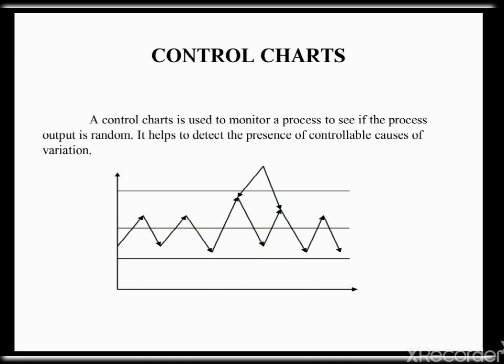If the samples drawn from the process lie inside these limits, it means the process is in control. On the other hand, if a sample lies outside these limits, then the process is said to be out of control. So, appropriate corrective action is needed to eliminate the condition.